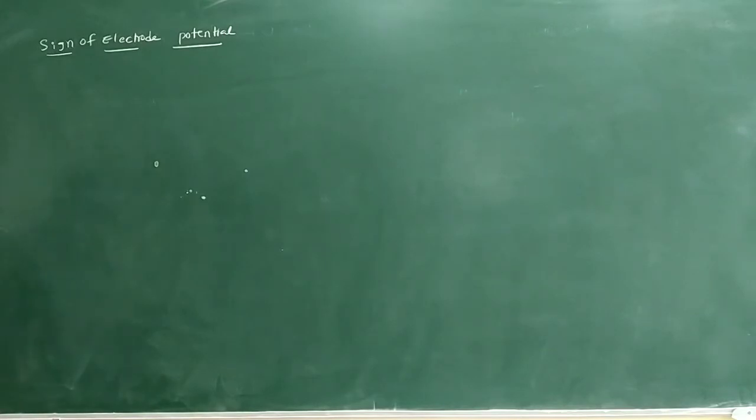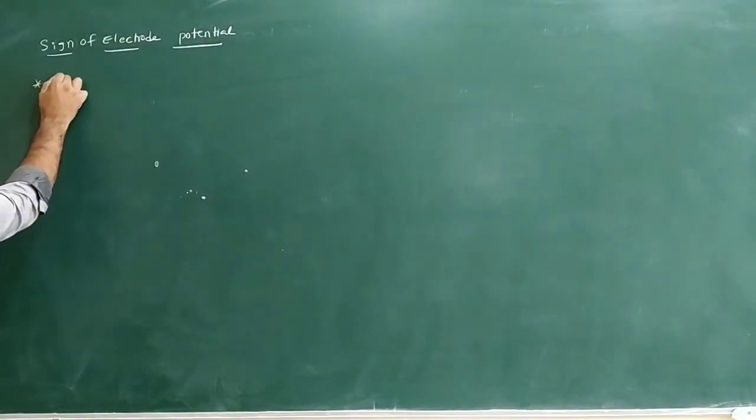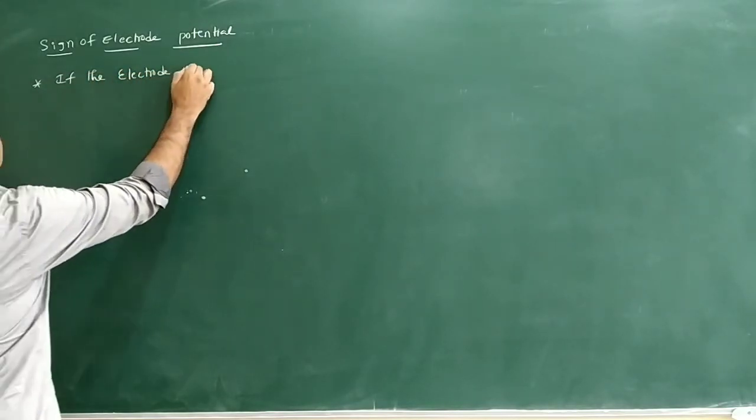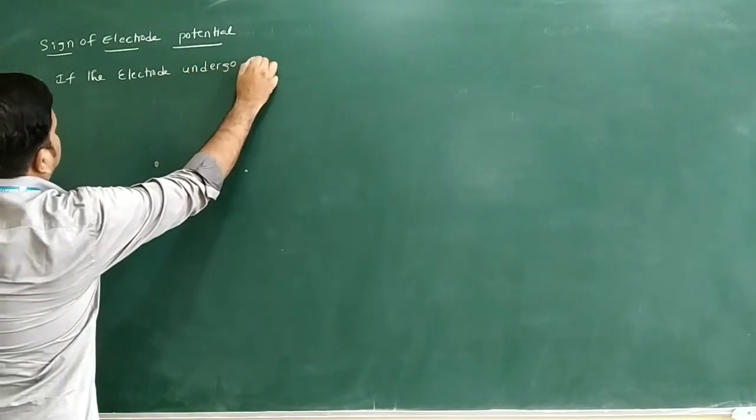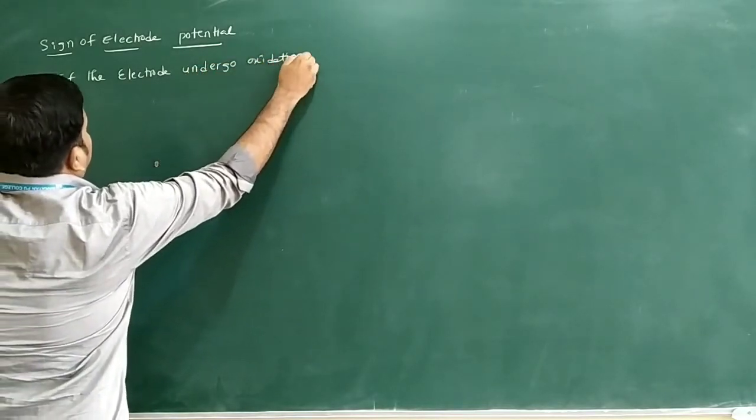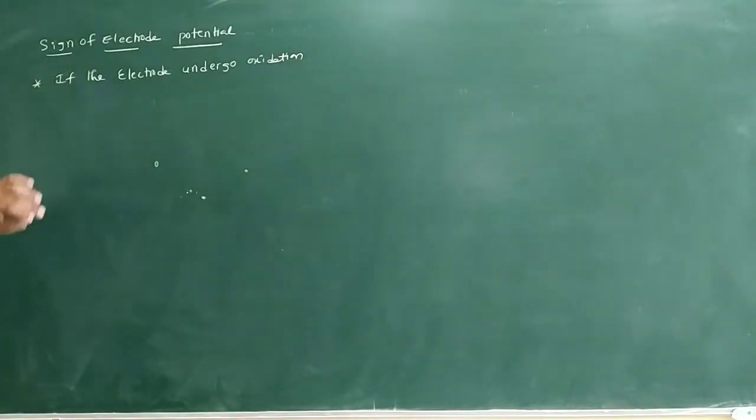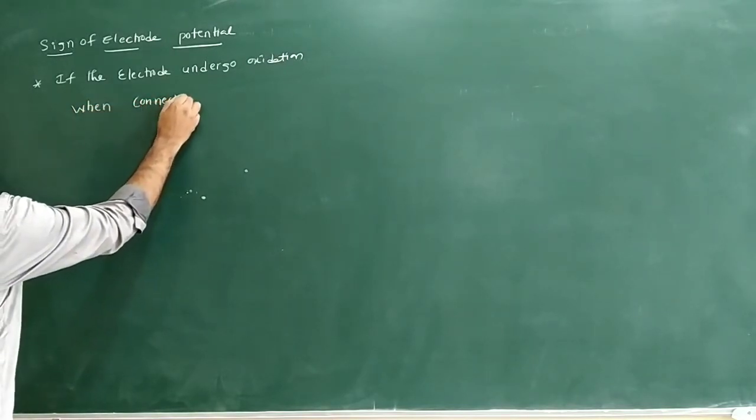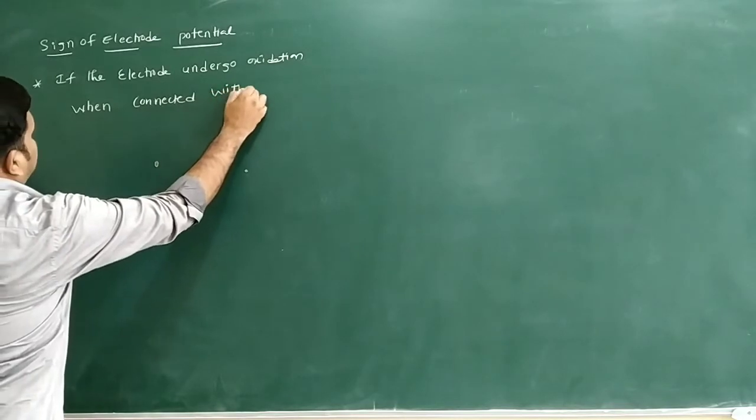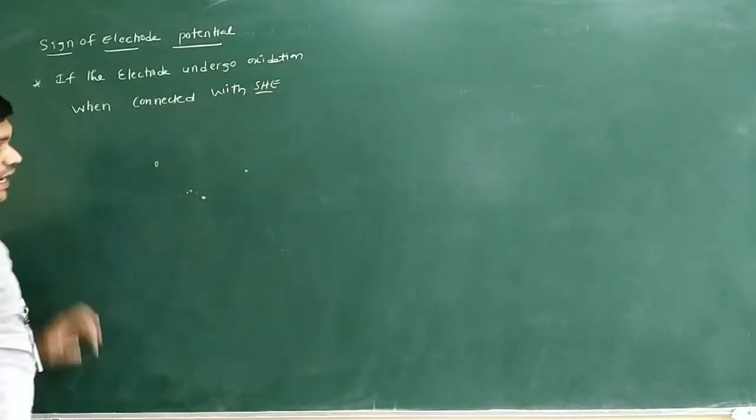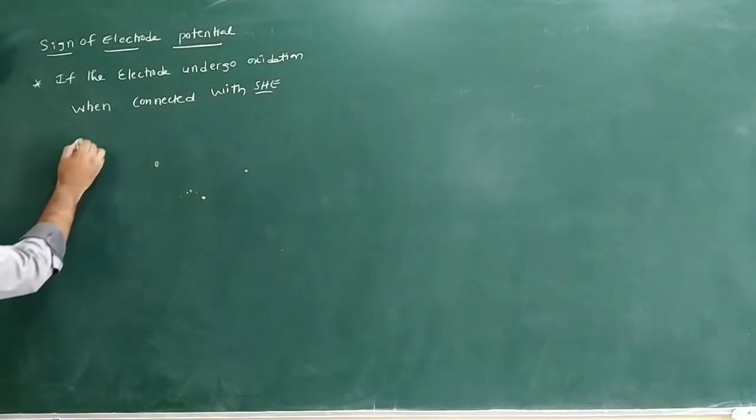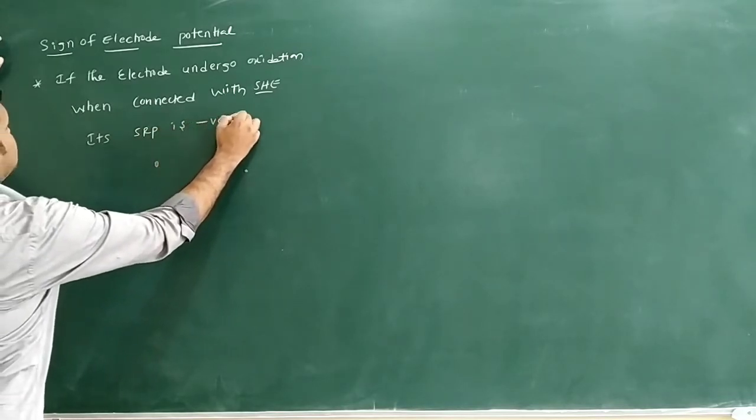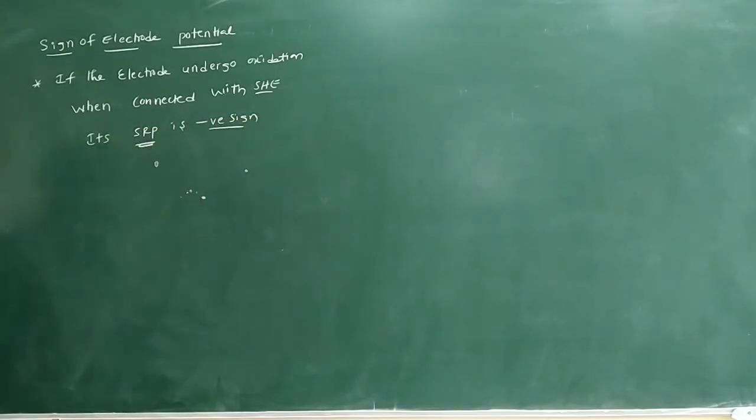Standard hydrogen electrode. I'll write the first point here. If the electrode undergoes oxidation when connected with SHE, what is SHE? Standard hydrogen electrode only. Its SRP is a negative sign only. What is SRP? Standard reduction potential only.